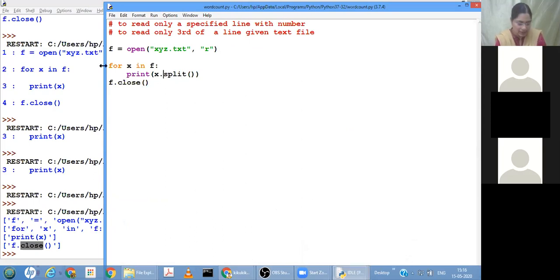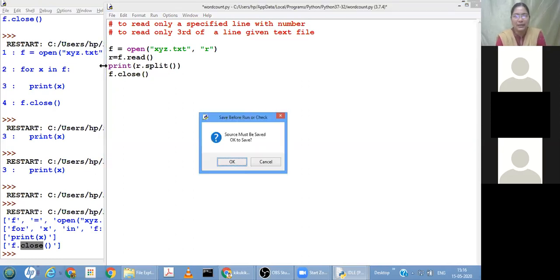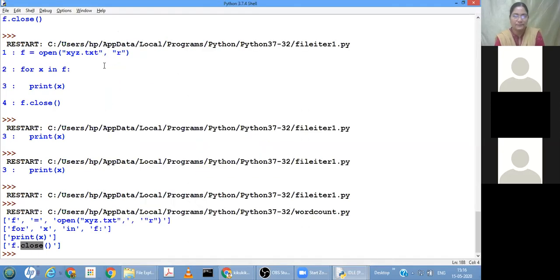Now let us do r equal to f dot read, doing the entire read operation. Whatever we got, we will display by splitting r.